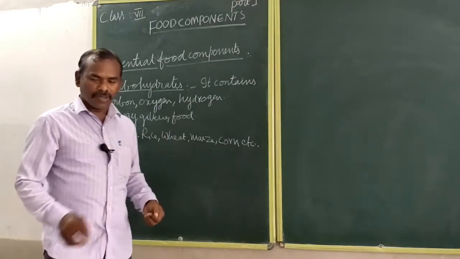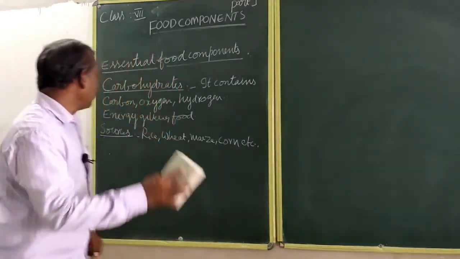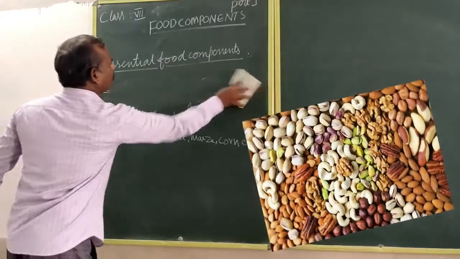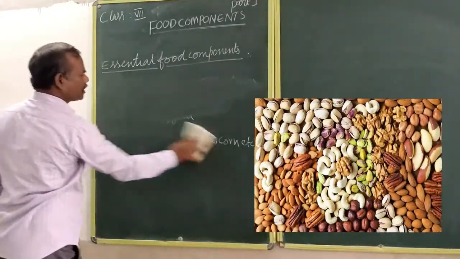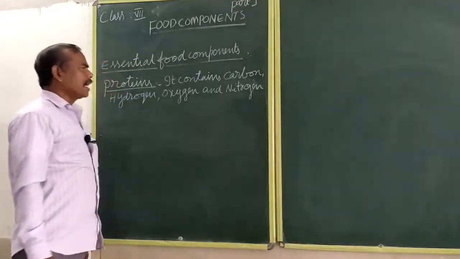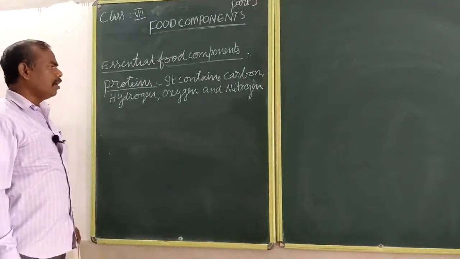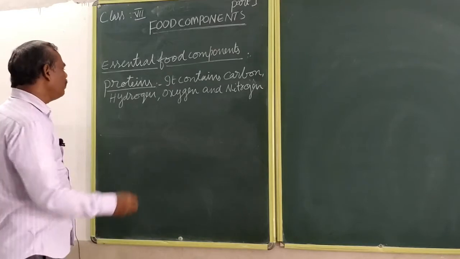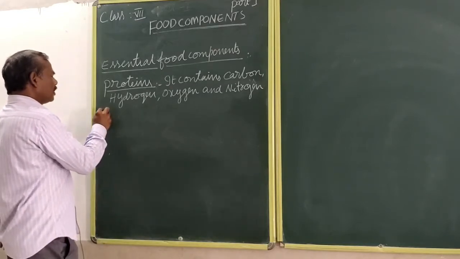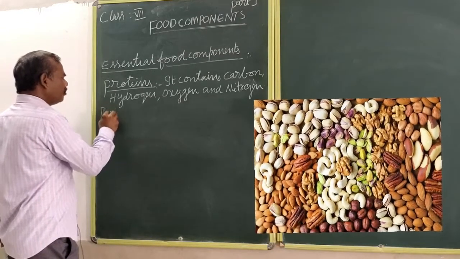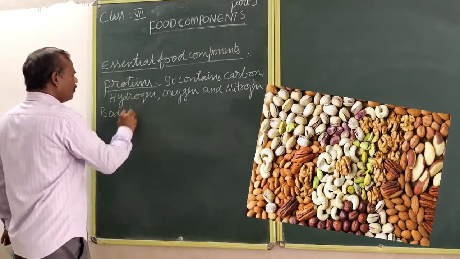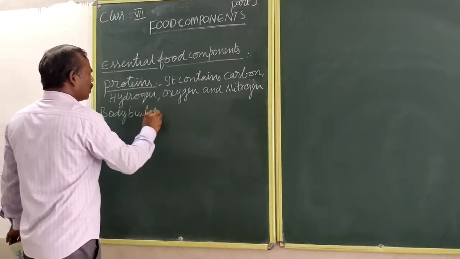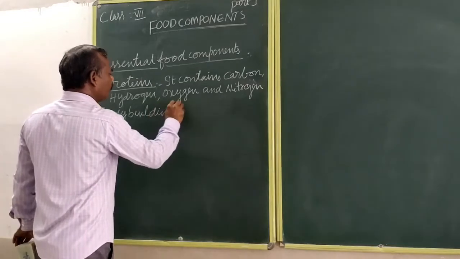Next one is proteins. What is meant by proteins? What are the sources of proteins? Proteins contain carbon, hydrogen, oxygen and nitrogen. Proteins are also known as body building food.